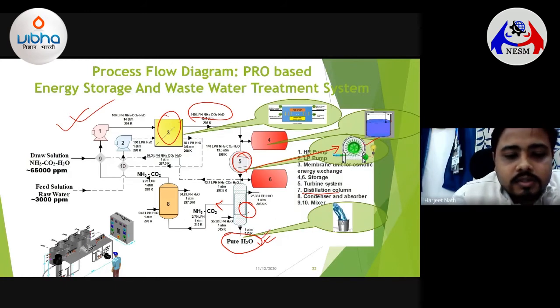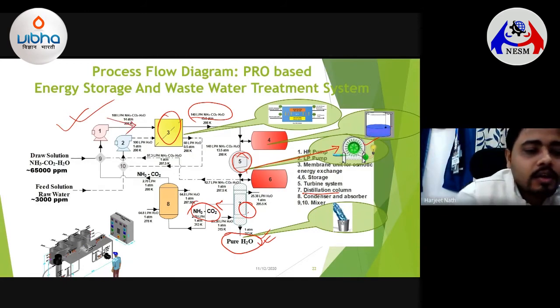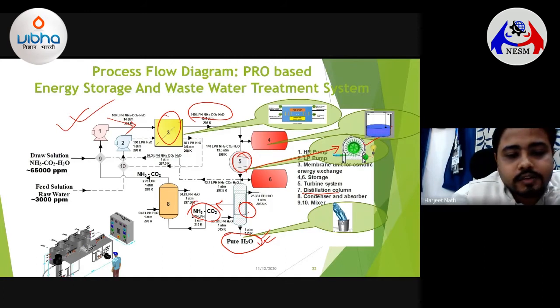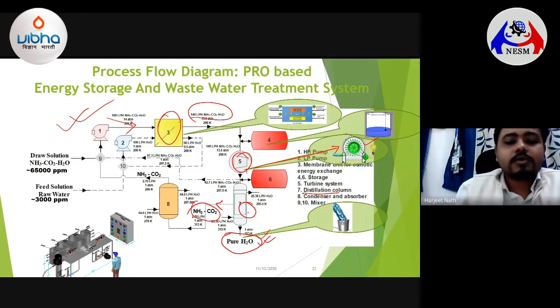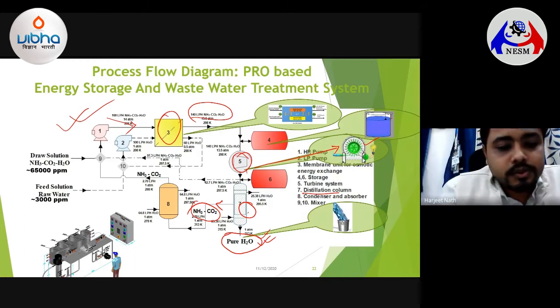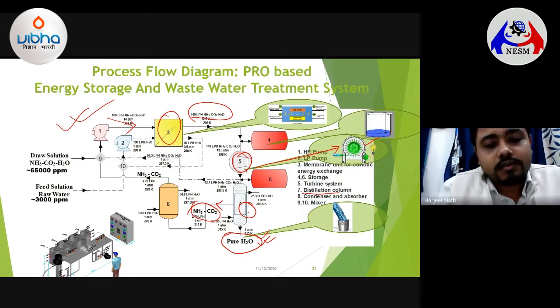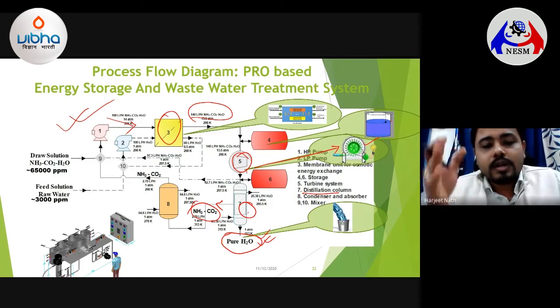Now when you have this ammonia and the carbon dioxide gases there, they can be compressed, condensed and absorbed, and sent back into the system for its energy recovery process. This particular process was actually initiated in the MIT labs in the US, where they tried to generate energy from the point where the river water meets the sea.